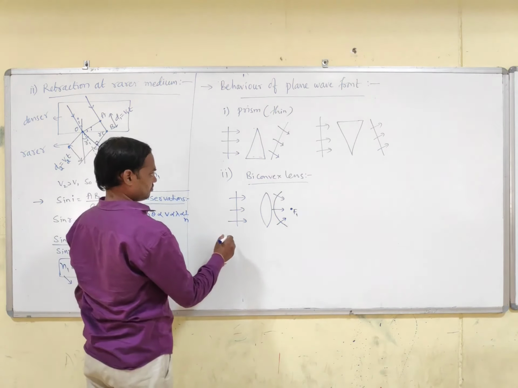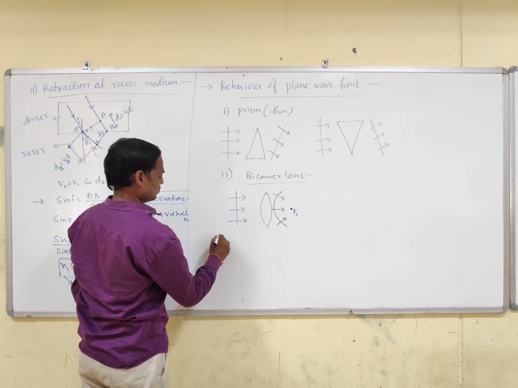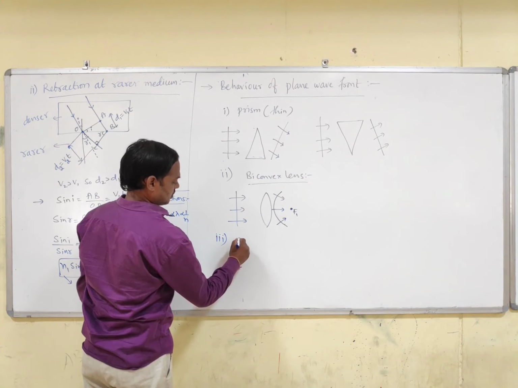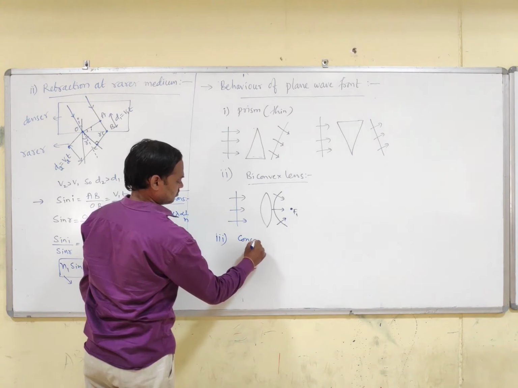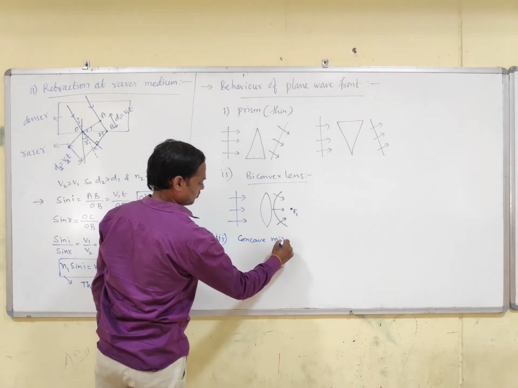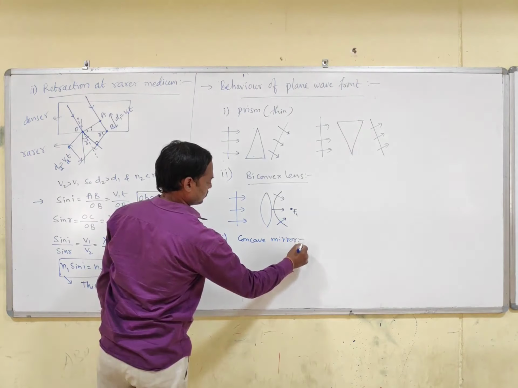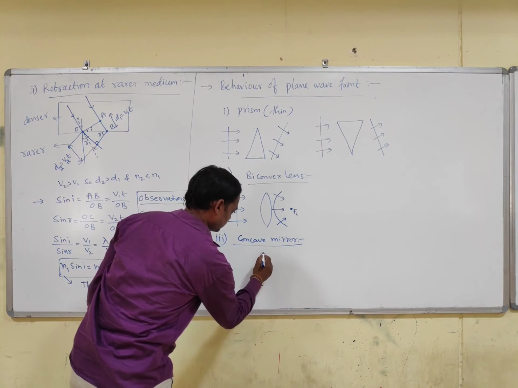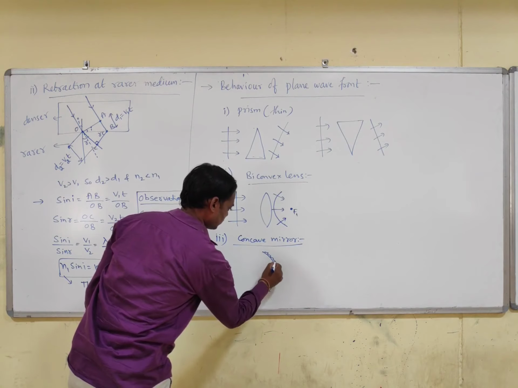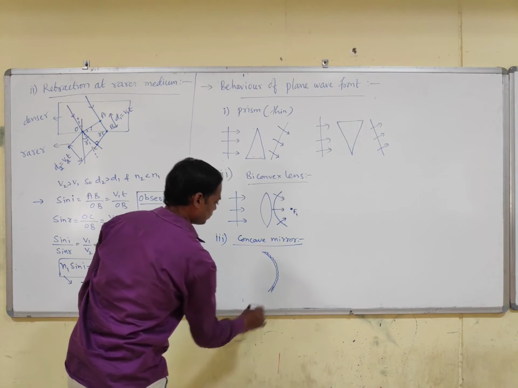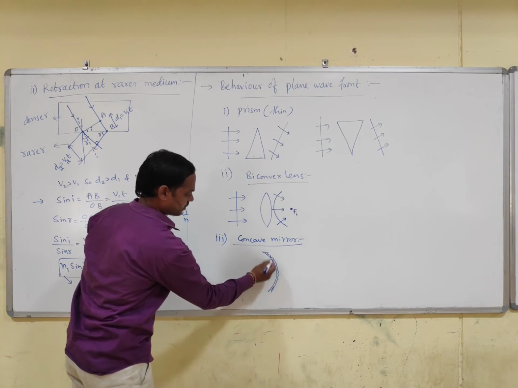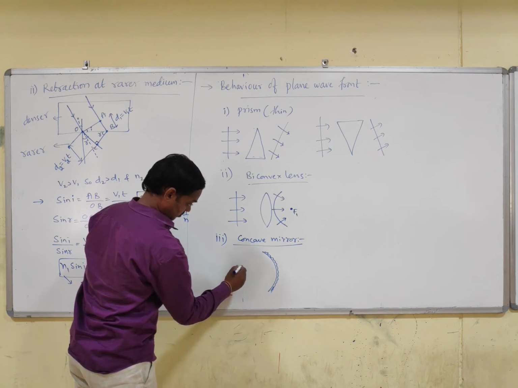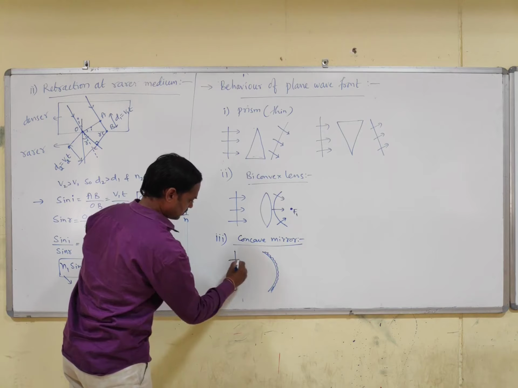Next, third one. If it is a concave mirror, it is a polished surface, inside no polish, so plane wavefront.